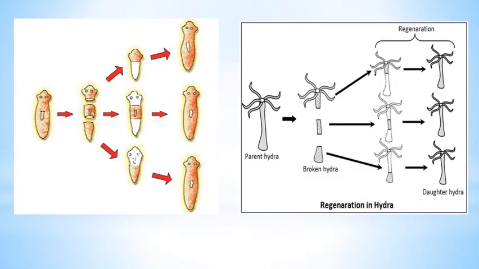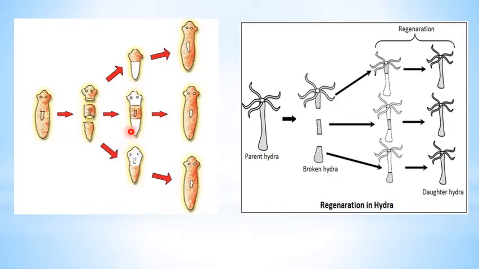So in this picture you can see how regeneration takes place in PLANARIA as well as in HYDRA. This is the parent PLANARIA, you can say the adult PLANARIA, cut into a number of pieces, and each piece is forming a complete individual.